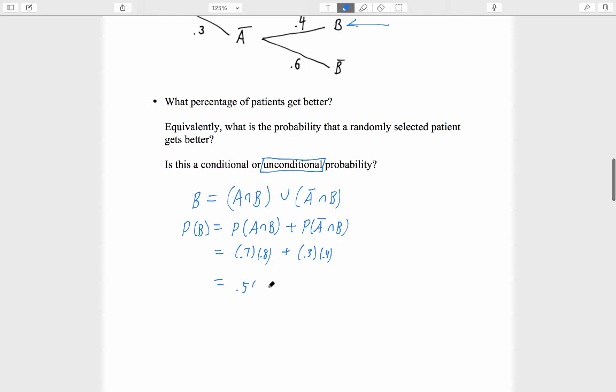When we compute, we get 0.56 plus 0.12, which equals 0.68. This is the probability that a patient gets better. This is sometimes called the total probability of B, the overall probability of B. In percentage terms, we can say that 68% of all the patients get better.